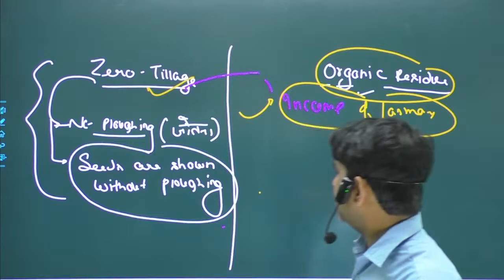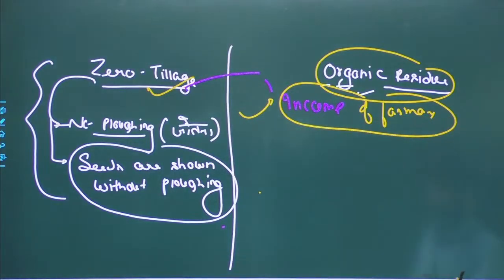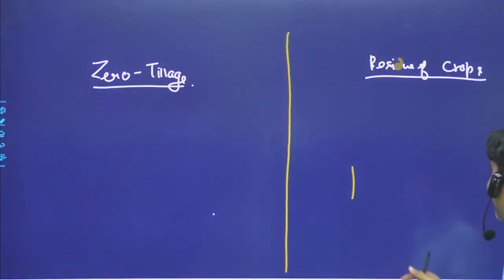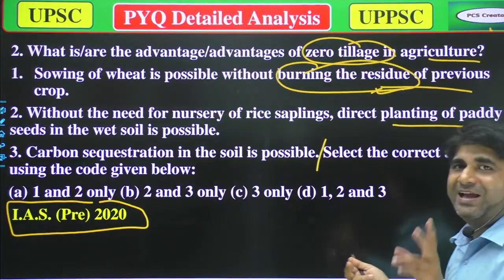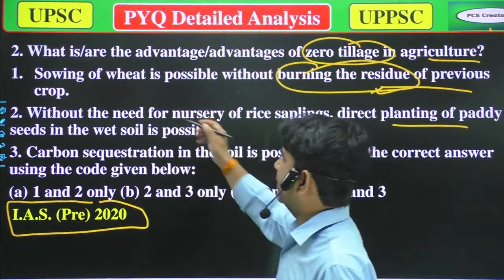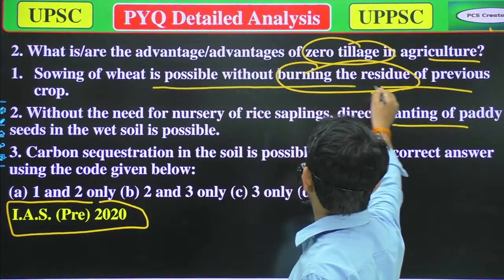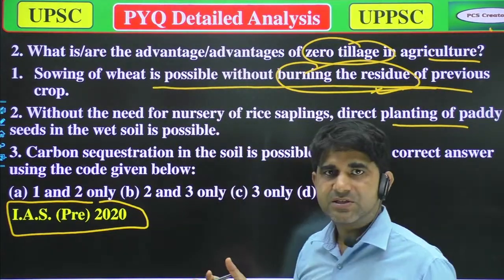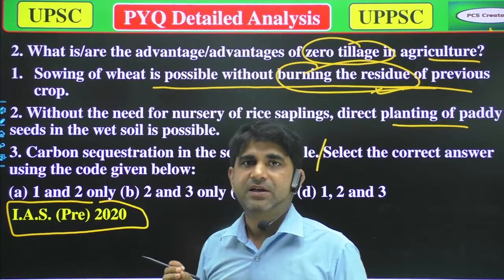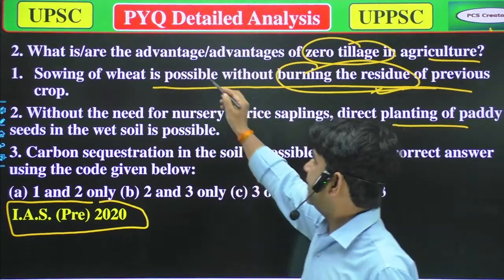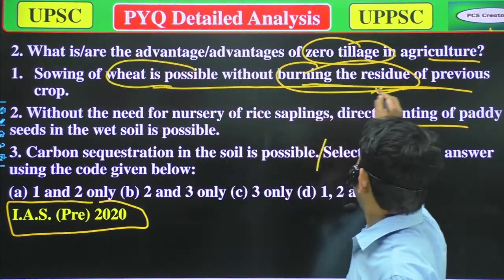So where is the question? We have spent more than 20 minutes and we are on the same question. Sowing of wheat is possible without burning the residue of the previous crop. Yes, that's true, because in the zero tillage method, sowing of wheat is possible without burning the residue of the previous crop.